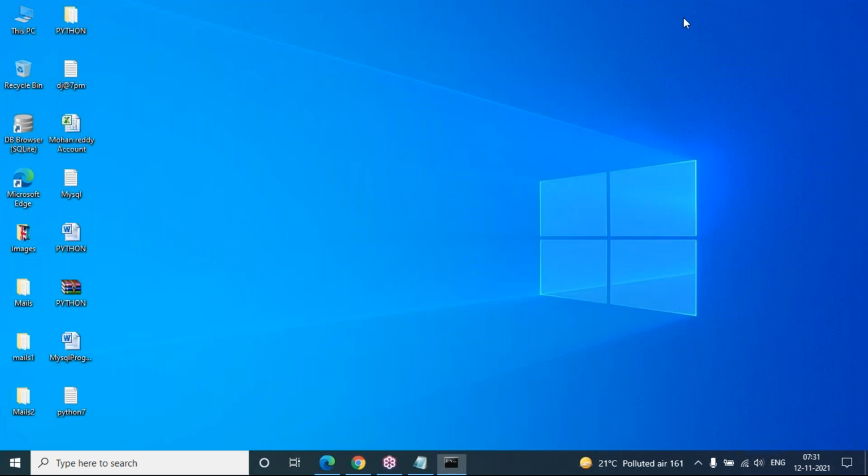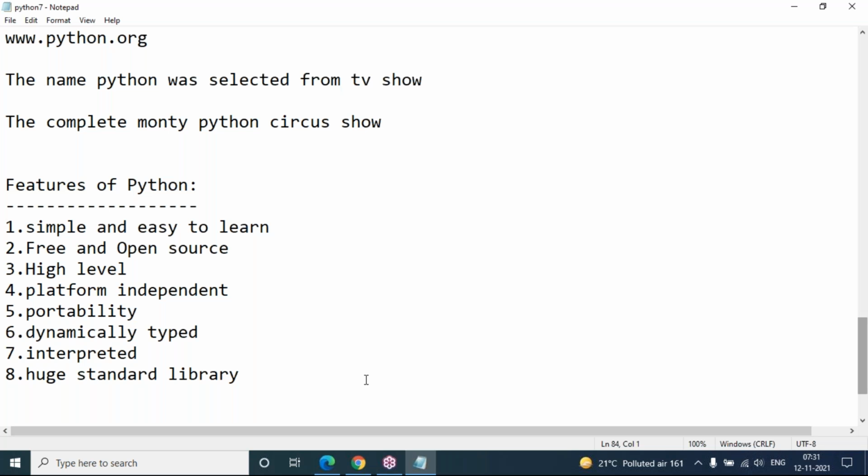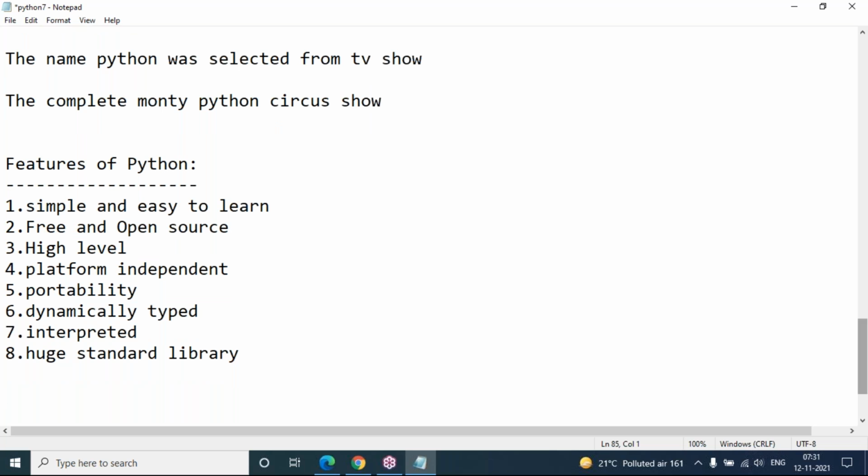One more important thing: once we download and install Python software, you will get a default editor. For every programming language, for every programmer, one platform or editor software is required where we can write and execute code. Suppose we consider C language programmers: they will use Notepad, Notepad++, EditPlus, Sublime, Code::Blocks, Turbo C. There are plenty of editors for C programmers.